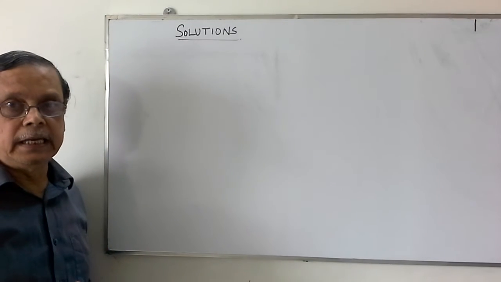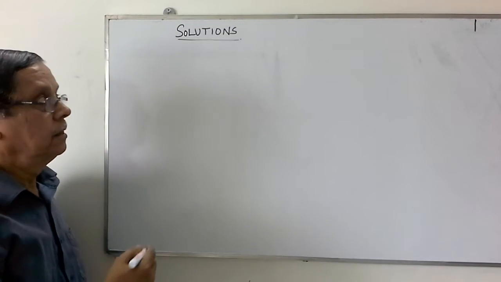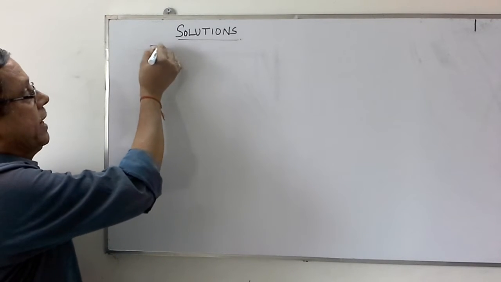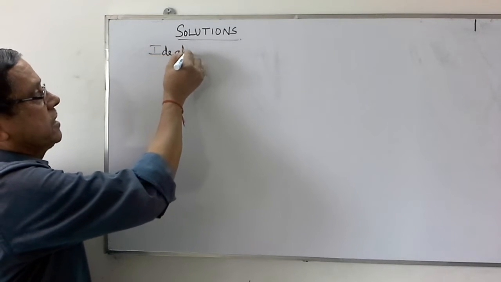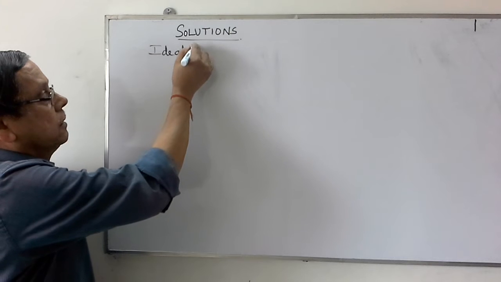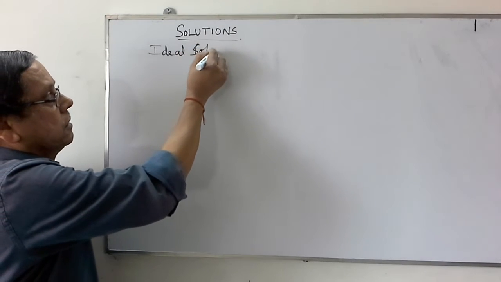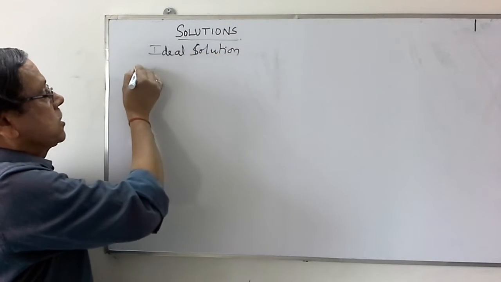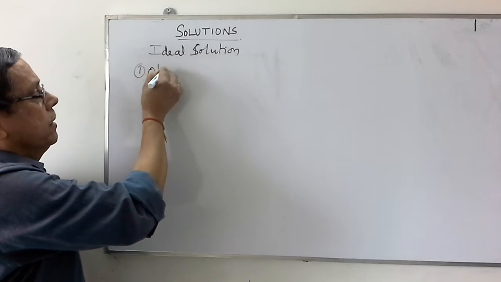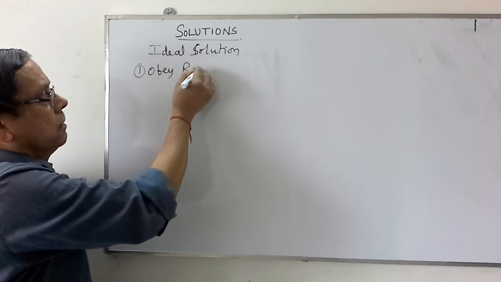Welcome back to ideal and non-ideal solutions. A solution is said to be an ideal one if it satisfies the following conditions. The first condition is it should obey Raoult's law.